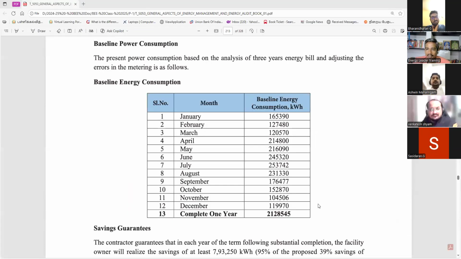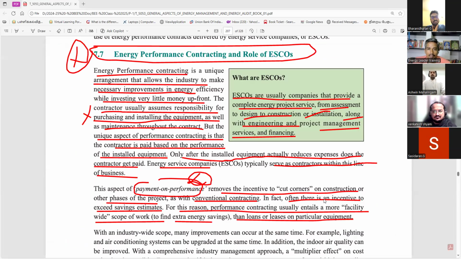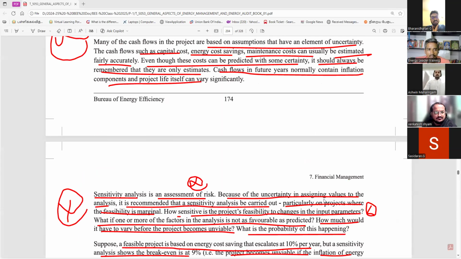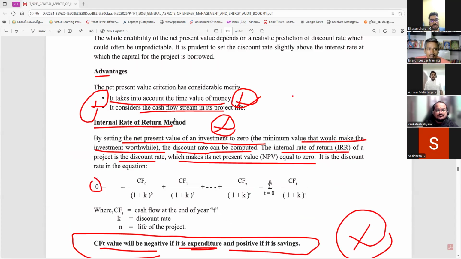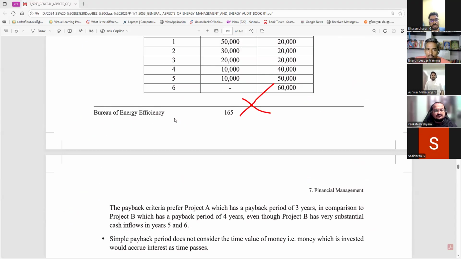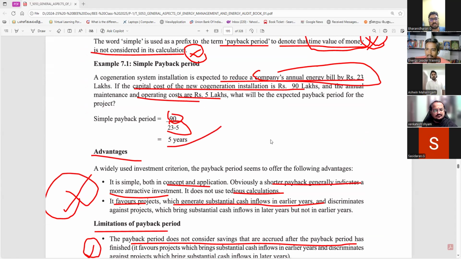Chapter 7. This chapter focuses on investment, return on investment, and the simple payback period.